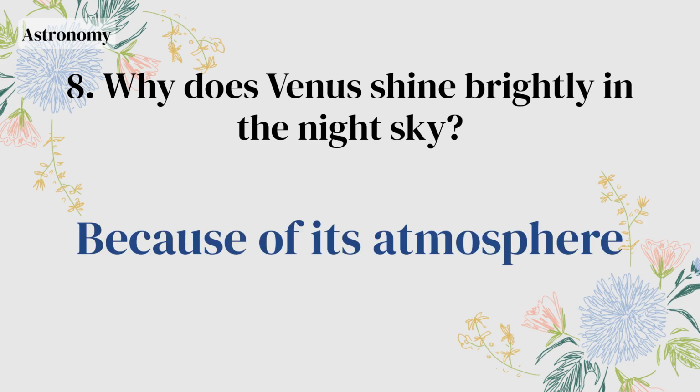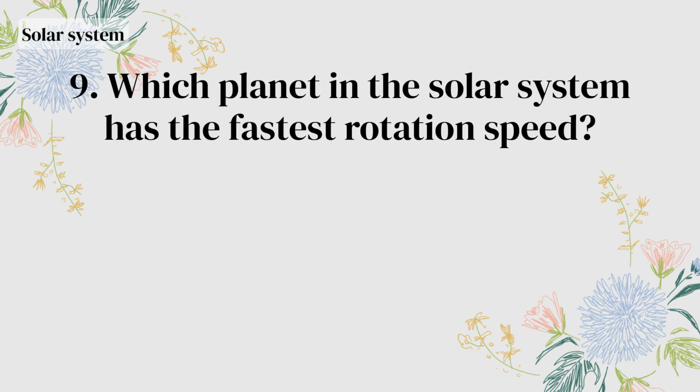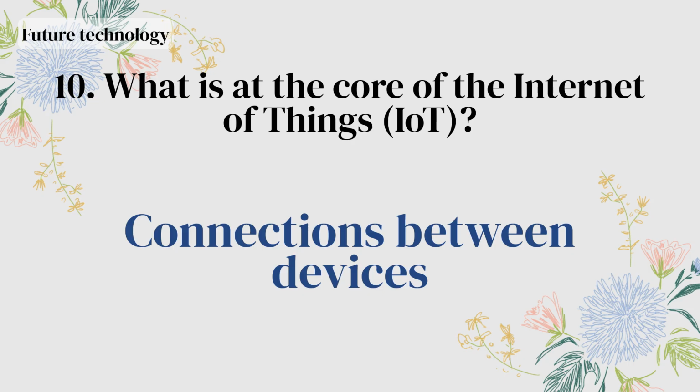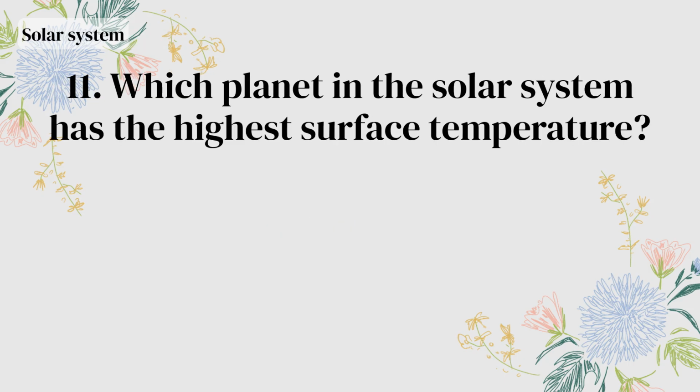Because of its atmosphere. Which planet in the solar system has the fastest rotation speed? Jupiter. What is at the core of the Internet of Things, IoT? Connections between devices. Which planet in the solar system has the highest surface temperature?